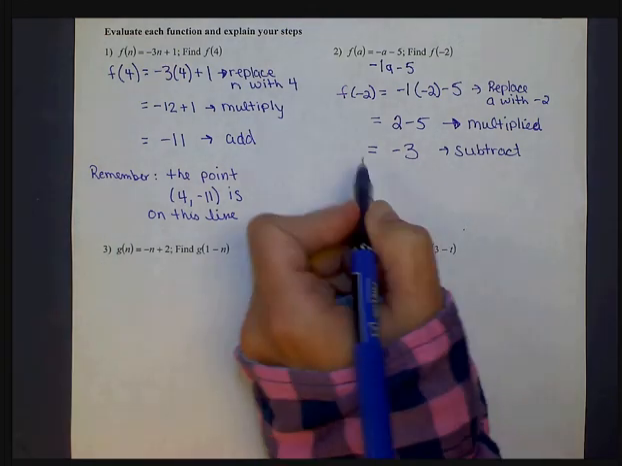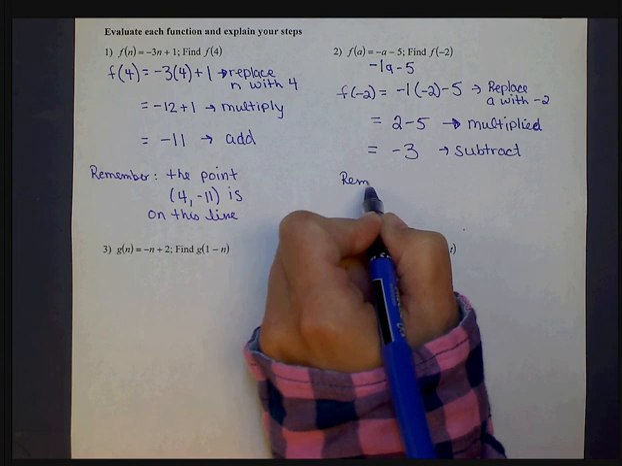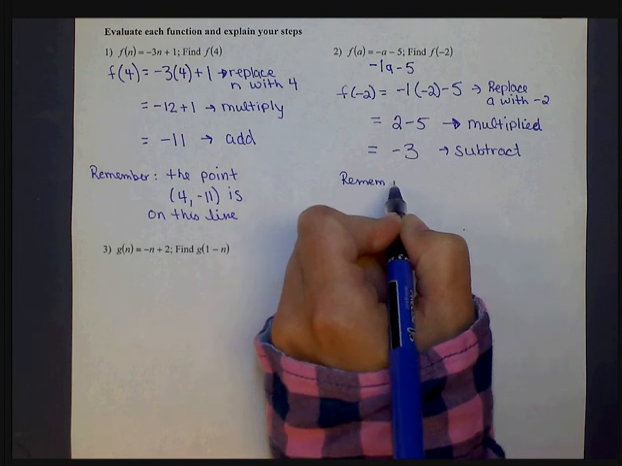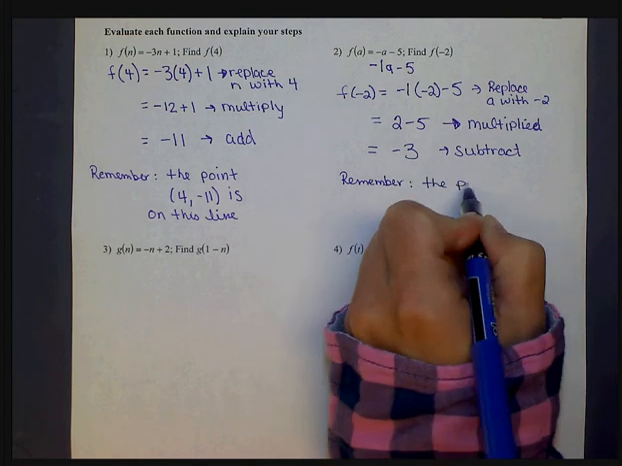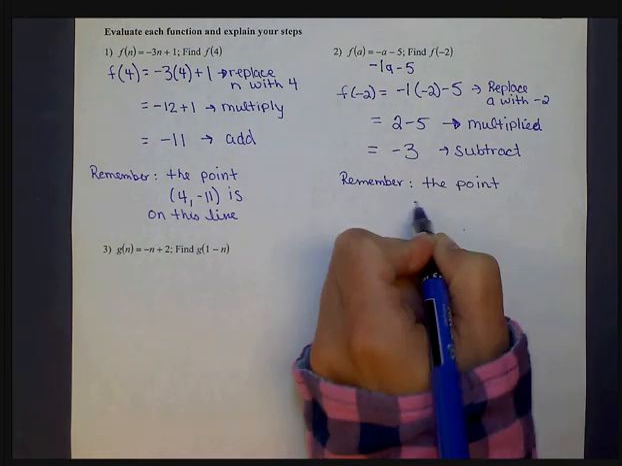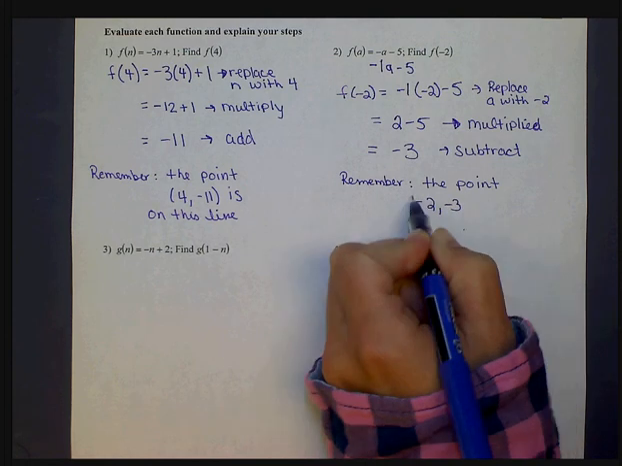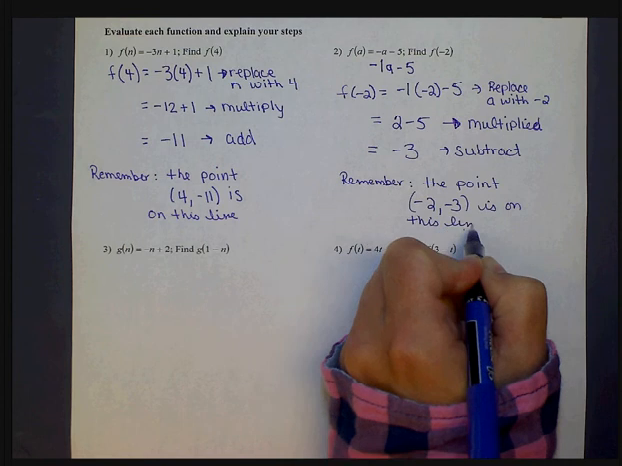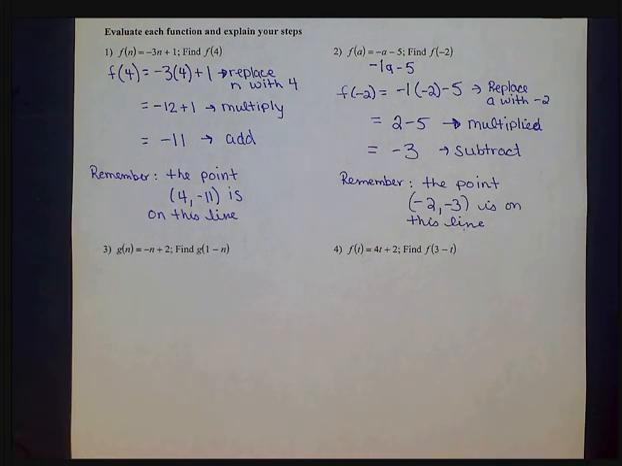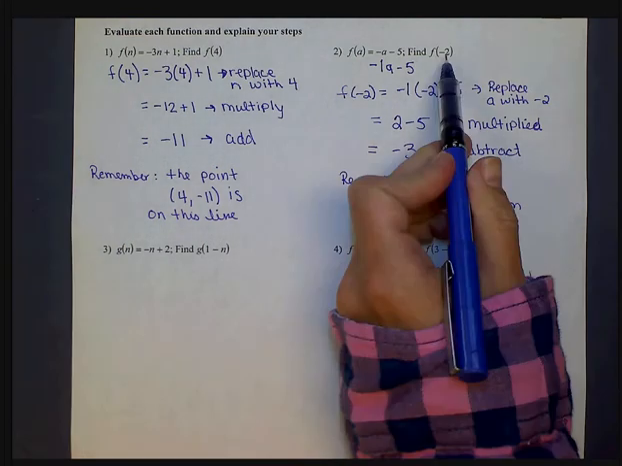So remember that this tells us the point negative 2, negative 3 is on this line. So again, all we're finding is a y value for this x value.